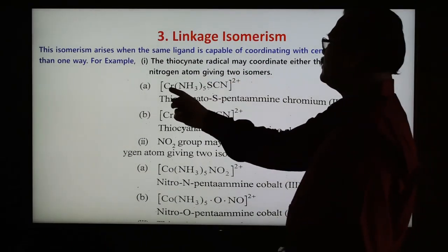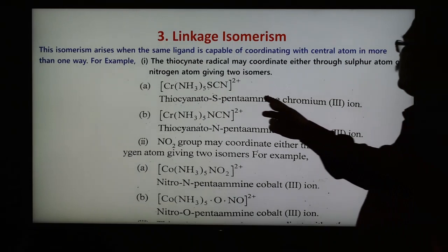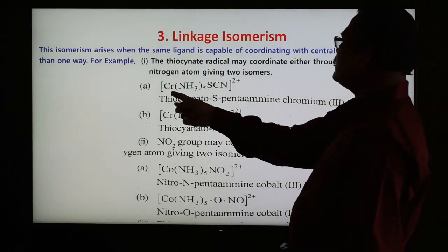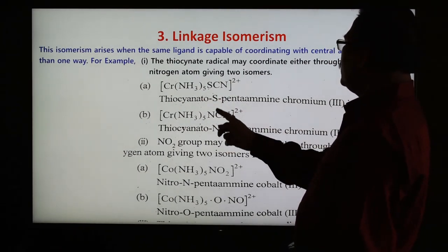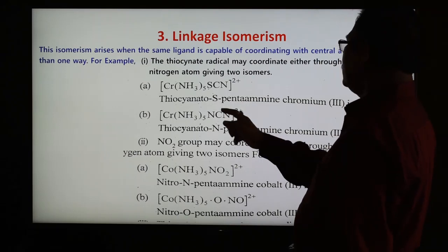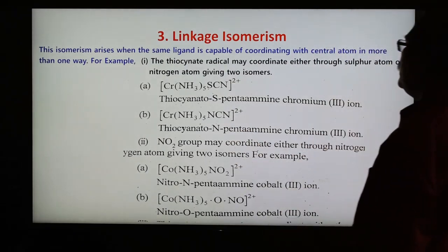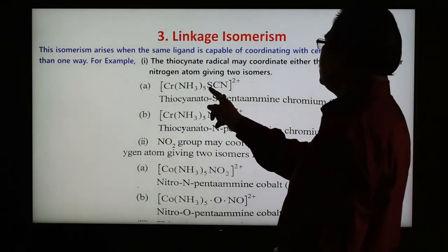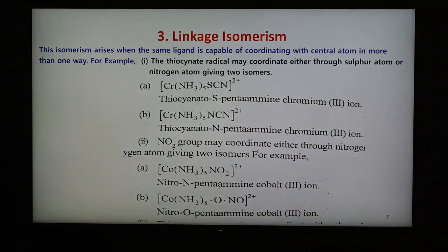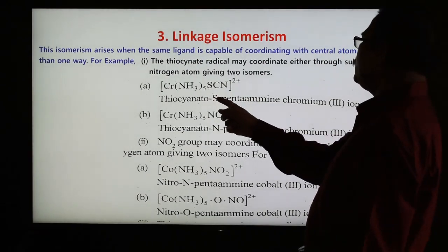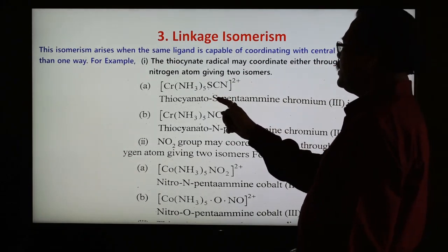For example, in the first example, the thiocyanate radical may coordinate either through the sulfur atom or through the nitrogen atom, giving two isomers, A and B. In this case the chromiums are the same, and the formula is the same for both complexes, with NH3 and here SCN and NCS. So the name is thiocyanato-S, pentaammine chromium(III) ion. The S is here because bonding is taking place through the sulfur.